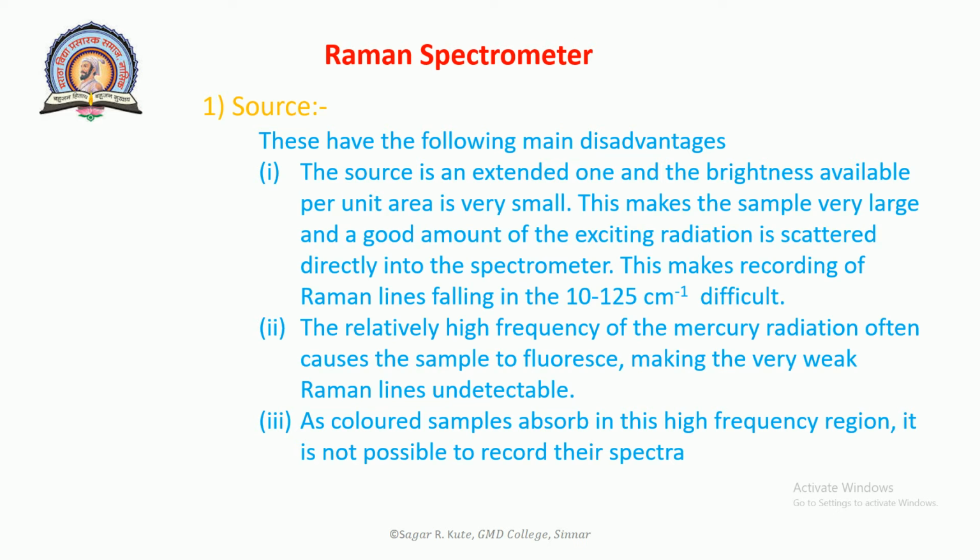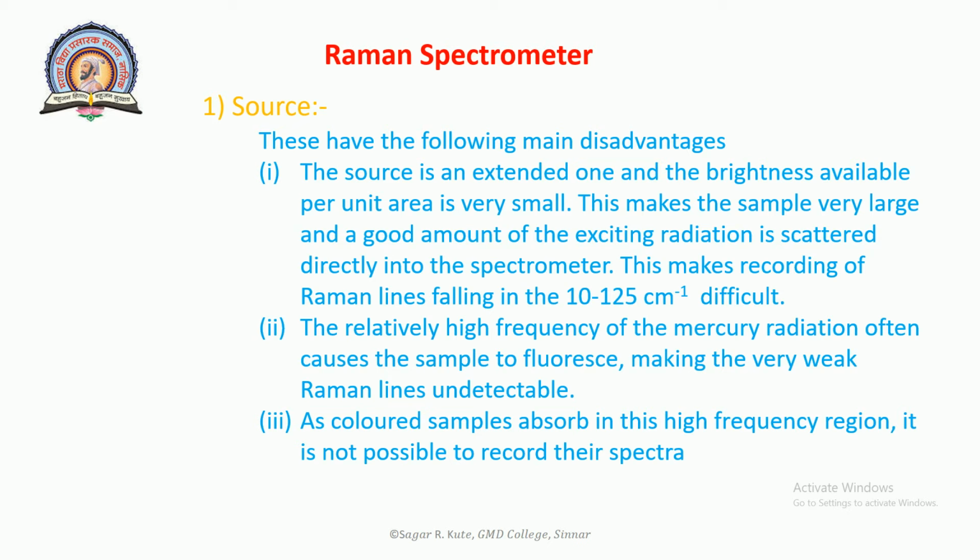First, the source is extended and the brightness available per unit area is very small. This makes the sample very large, and a good amount of exciting radiation is scattered directly into the spectrometer. This makes recording of Raman lines falling within 10 to 125 centimeter inverse difficult.